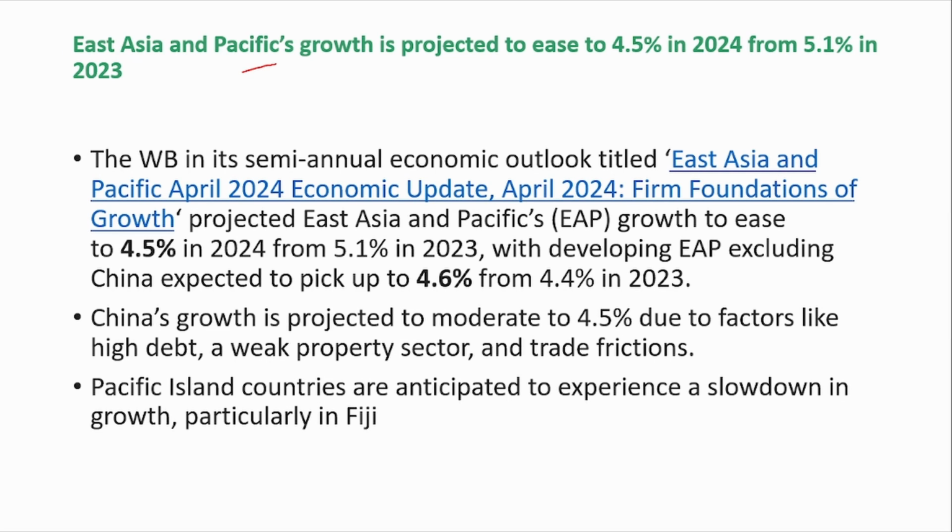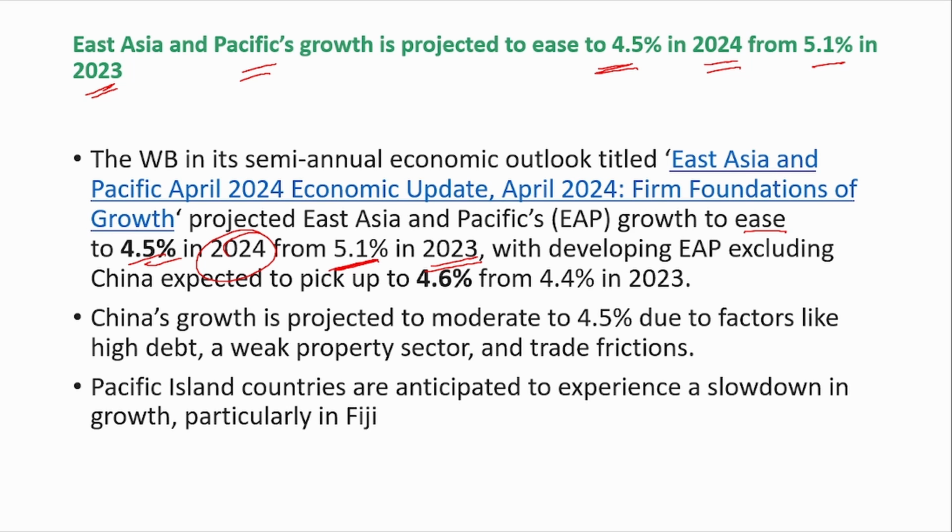East Asia and Pacific growth is projected to ease to 4.5% in 2024 from 5.1% in 2023. The World Bank's recently released report, East Asia and Pacific April 2024 Economic Update, has mentioned that growth is expected to ease to 4.5% in 2024 from 5.1% in 2023.